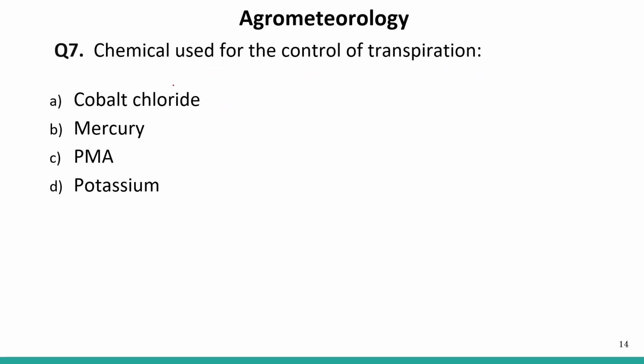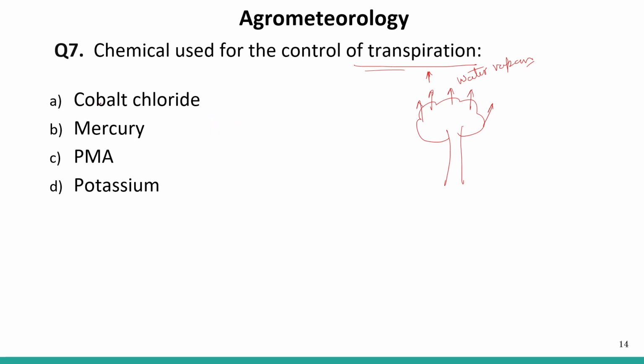What is transpiration? Transpiration is the process in which water is lost from the green parts of the plant in the form of water vapor. That process is called transpiration. So there are some chemicals that are used to control this process.